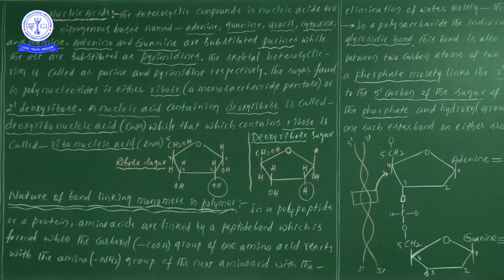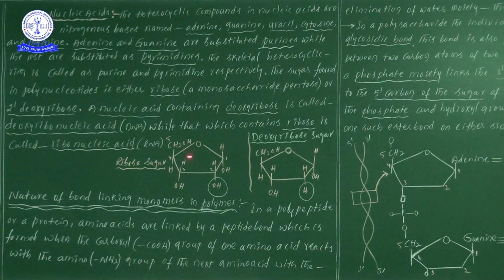So nalla save pannikonga, important. Now, the diagrammatical information, once you see. First one is ribose sugar. Once you see ribose sugar, once you see pentose sugar, pentose means 5 carbon compound. Pentose sugar means the sugar which consists of 5 carbons. That's why we are considering it as a pentose sugar.